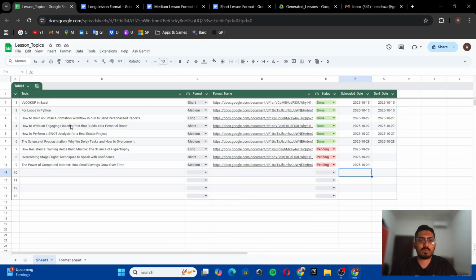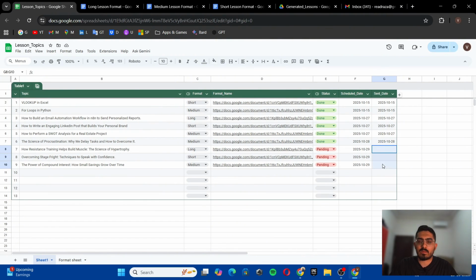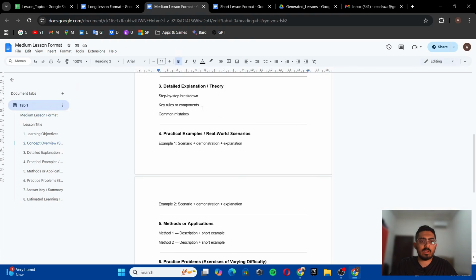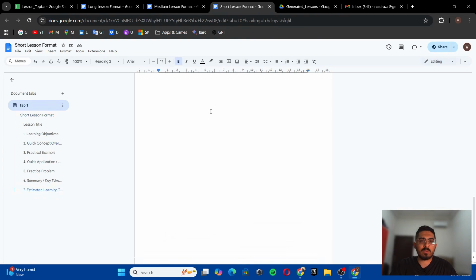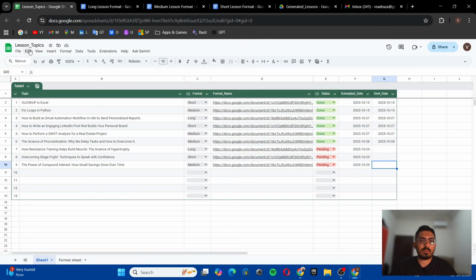My idea was to build an Excel sheet like this. In this Excel sheet, I will give the topic, I will give the format, and I will keep the status as pending, and then I will give the schedule date on which the topic has to be generated by the AI agent, and I will keep this blank as it will be filled by the AI agent directly. I prepared three types of lesson format: long lesson format, medium lesson format, and short lesson format. Then I created a folder in my drive named generated lesson, and I created this Excel sheet.